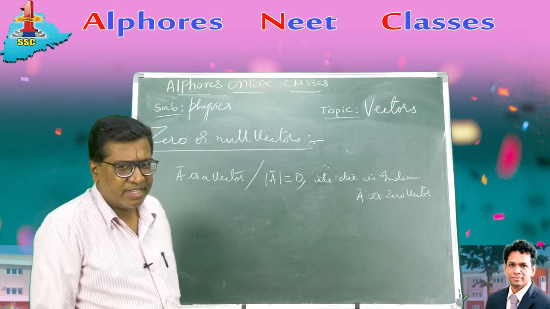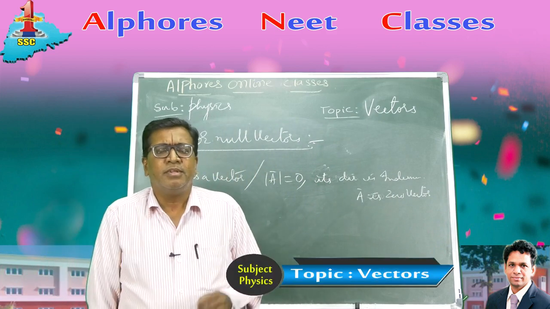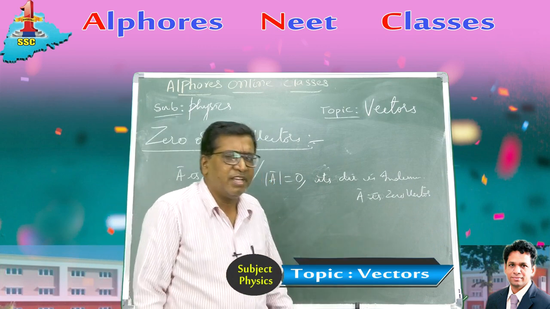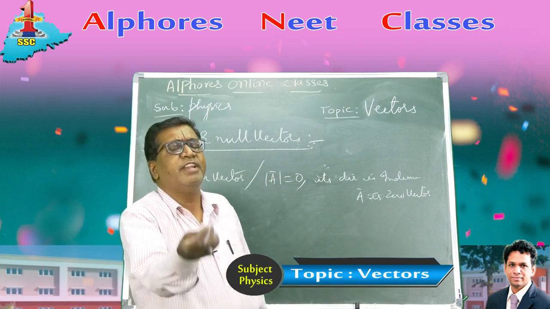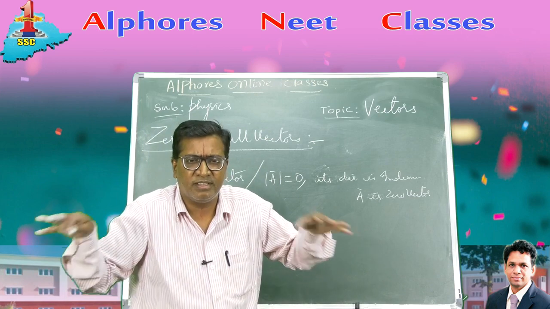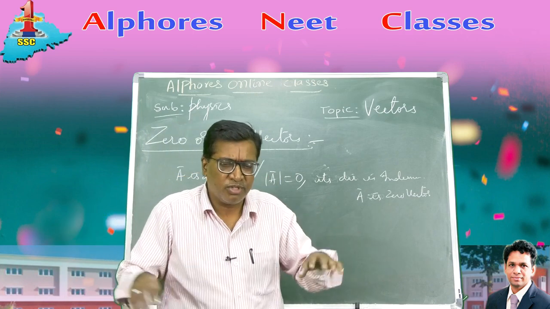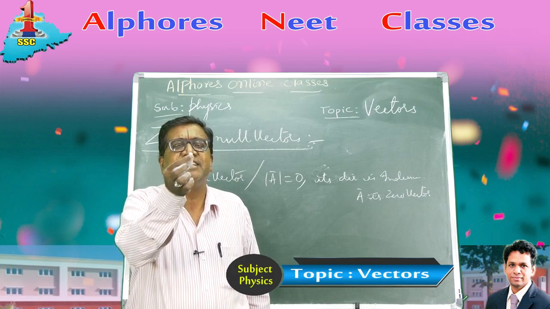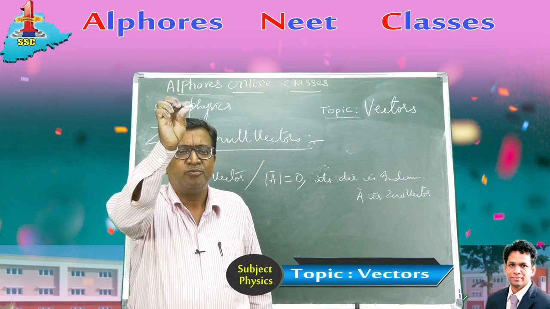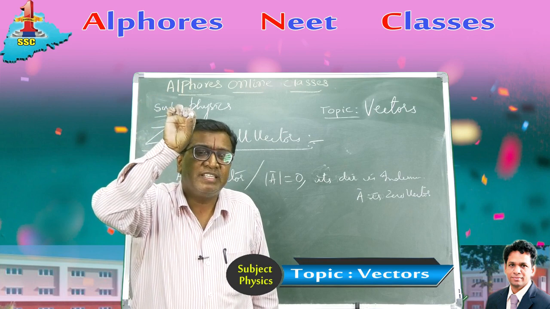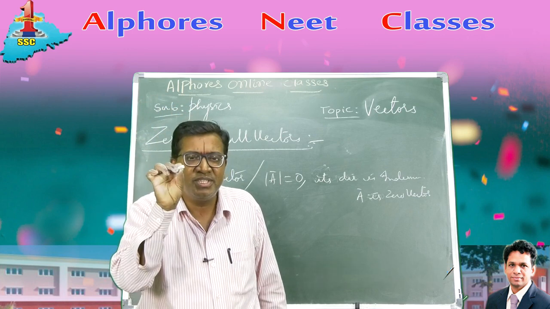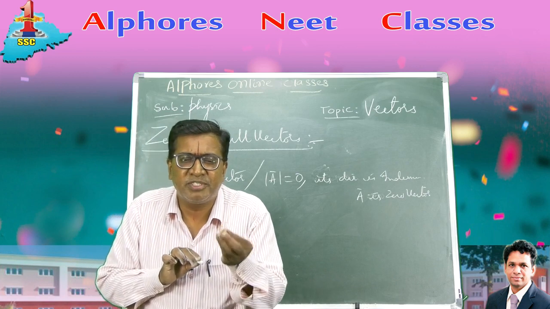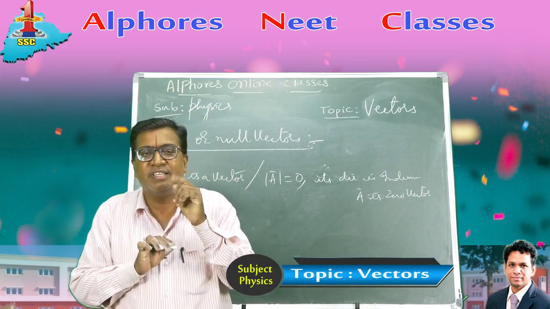Give an example for a null vector. I have just now given an example where a body is thrown vertically up. When I throw a body vertically up under gravitational conditions above the surface of the earth, as the body moves up, its velocity decreases, reduces and becomes 0. So at the topmost point, the velocity of the body is 0. This is an example of a zero vector: the velocity of a vertically projected body at its topmost point is 0.